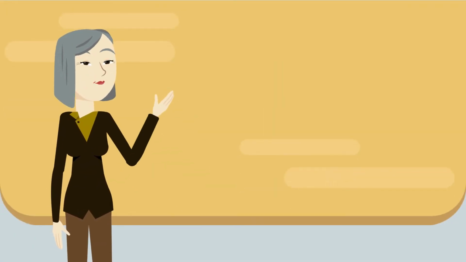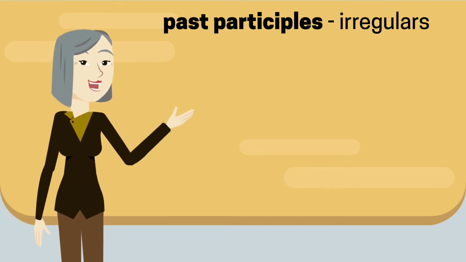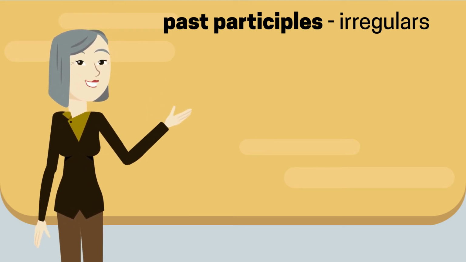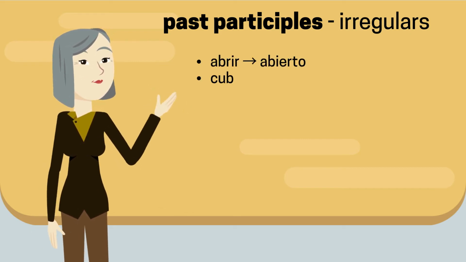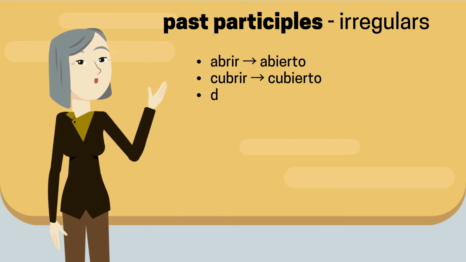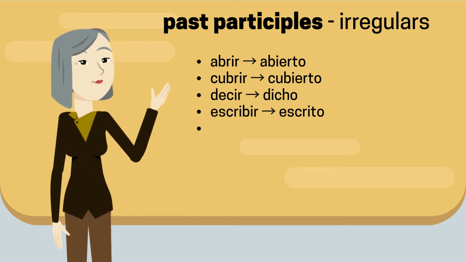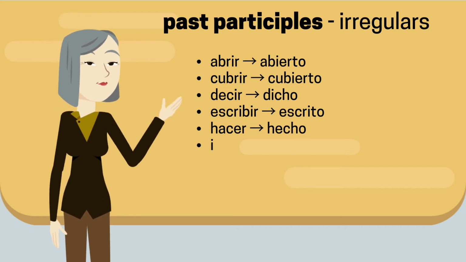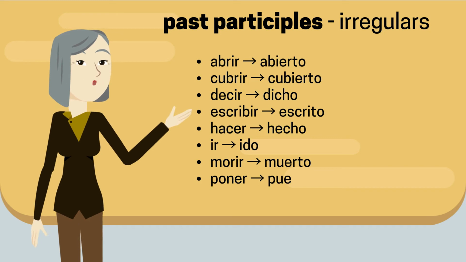There are also quite a few irregular participles that you will have to memorize. Here is a list of some of them. Abrir, abierto. Cubrir, cubierto. Decir, dicho. Escribir, escrito. Hacer, hecho.